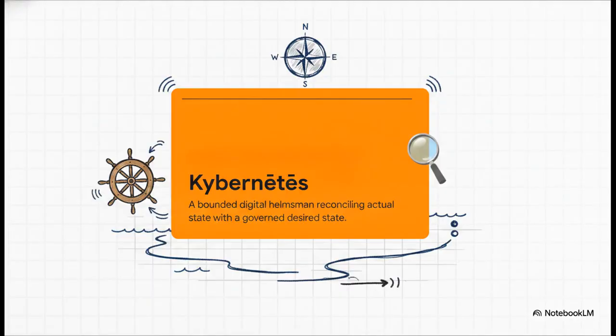The whole architecture relies on a concept called the Kybernetes. It's a Greek word that translates to a digital helmsman, and honestly, it is a perfect analogy. Think of a ship's helmsman. They don't have unrestricted control to just steer the vessel wherever they feel like based on a whim. They are bounded. They continuously check their compass against the authorized, predetermined map. They're constantly reconciling the actual state of the ship, where it currently is in the physical water, with the desired, policy-governed course. And that is exactly how this AI operates within your network, constantly measuring reality against policy.